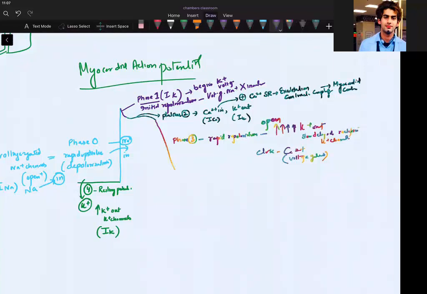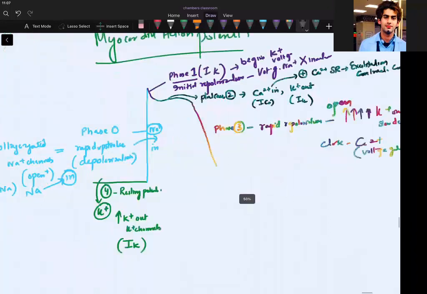And then I take next color, red color. Okay, let us take black. Then we go towards this phase. This phase is called phase 4 again, and will be IK again. Are we clear?